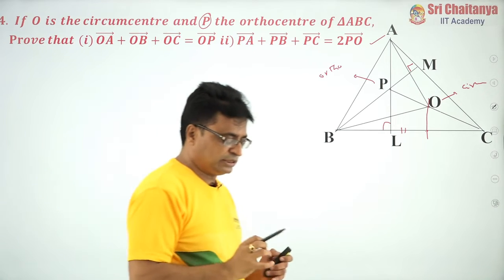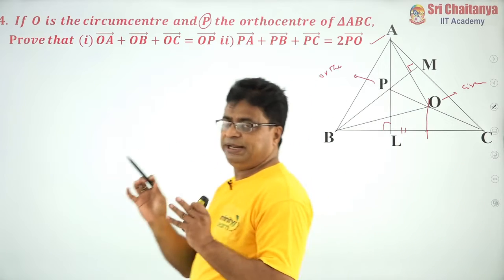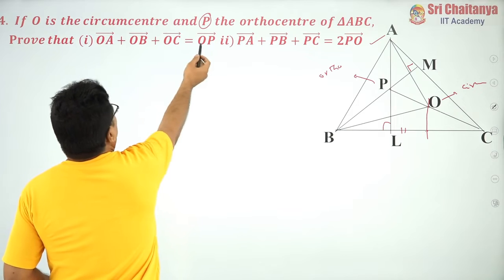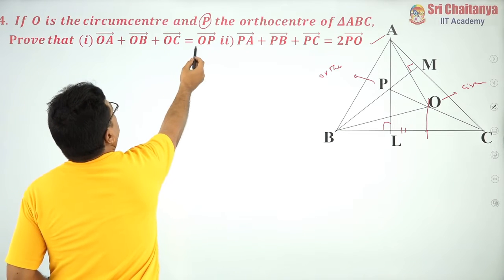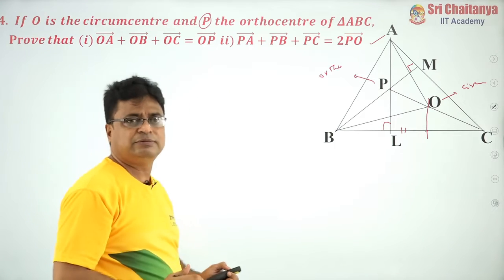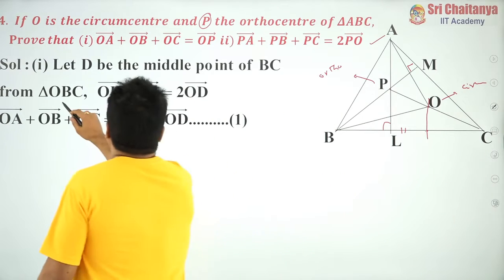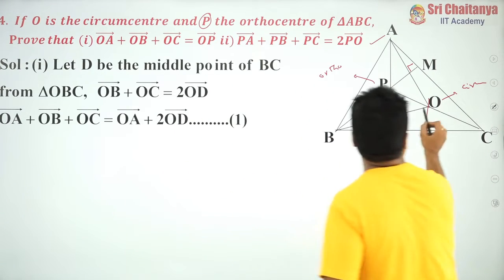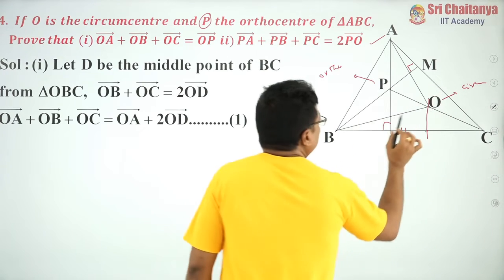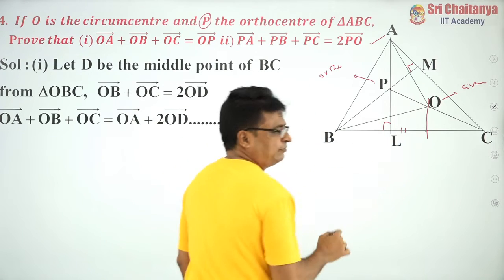So, through this lesson, we are finding another beautiful relation. What is OP? Distance between O and P. So, in the given results, OA bar plus OB bar plus OC bar is equal to OP. If we want magnitude, then take modulus. And moreover, here what I am going to solve is, from triangle OBC, you just consider this triangle. Here what happens, let us suppose O is my origin, for example.